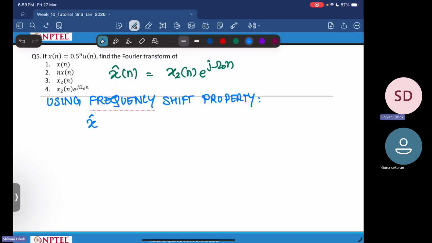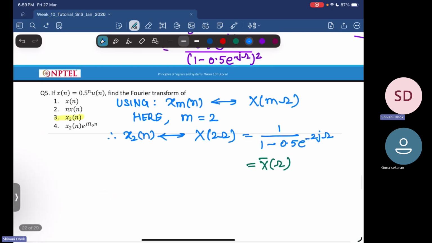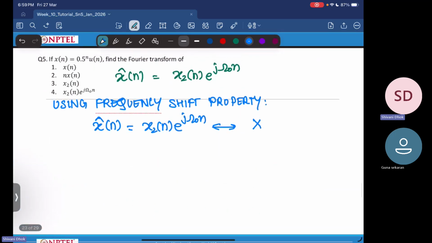So based on that, your x hat of n, which is x2 of n into e power j omega naught n, will have a Fourier transform as x2 of n had a Fourier transform of x bar of omega, so x bar of omega minus omega naught. This is basically your x hat of omega.